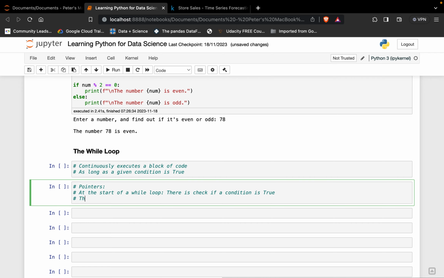So the code block in the loop continues if the condition is true. Again, let's pay attention to the conditions. Yes, it runs if, and it continues if, and it keeps checking that. The code block of the loop continues if the condition remains true.